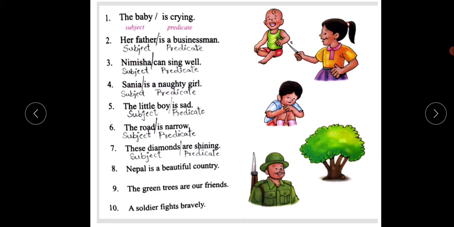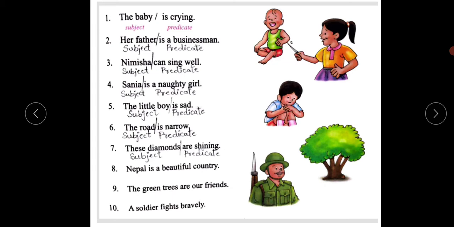Sanya is a naughty girl. So, the word Sanya is a person's name, right, children? The word Sanya will become a person name. And the rest of the sentence, is a naughty girl, is the predicate. Look, is a naughty girl becomes the predicate.